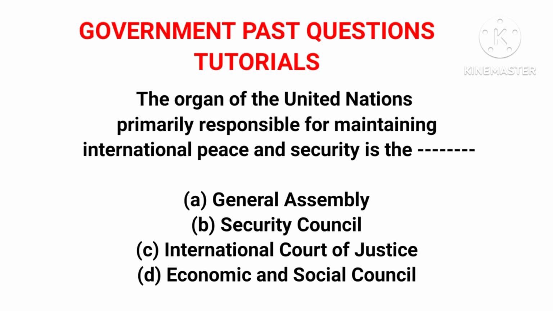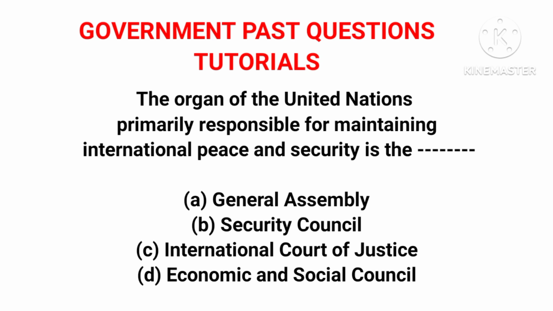Now, the 6 organs of UNO are, first, the General Assembly, which is made up of representatives from each member state. Second is the Security Council, which is in charge of maintaining international peace. Another one is the Economic and Social Council, a place where the world's economic, social, and environmental challenges are discussed and debated. Next is the Trusteeship Council, which was established to provide international supervision for trust territories.